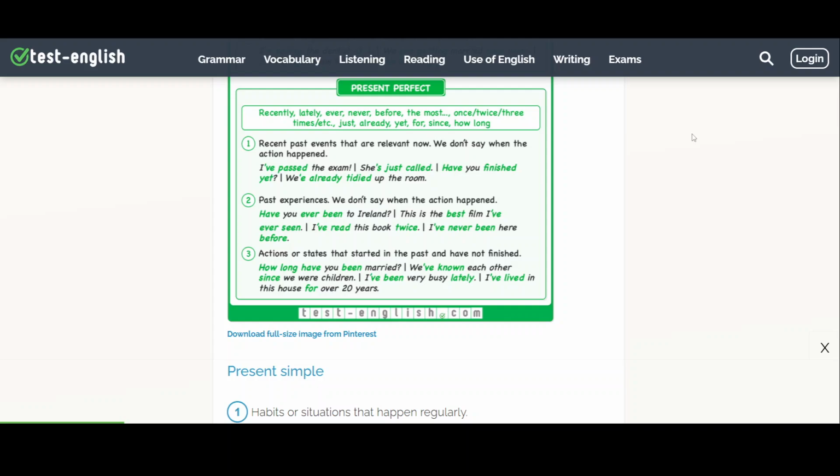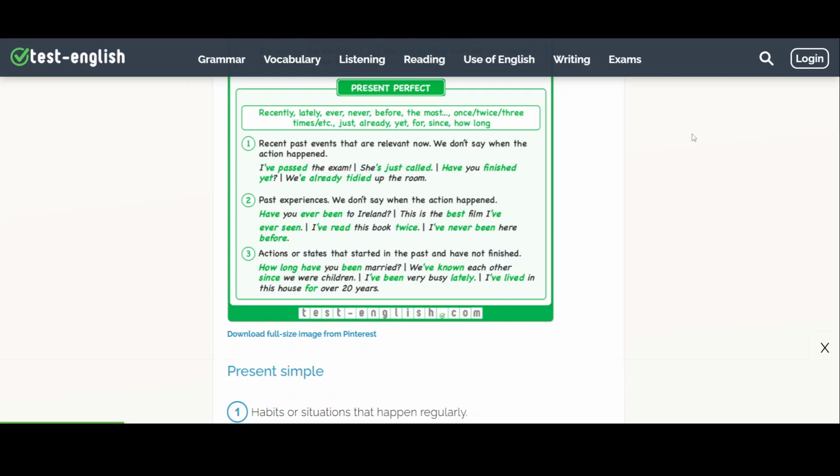Present perfect. We use words and expressions like recently, lately, ever, never, before, the most, once, twice, three times, just, already, yet, for, since, and how long, with the present perfect.